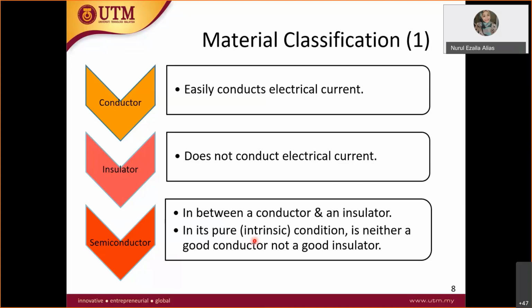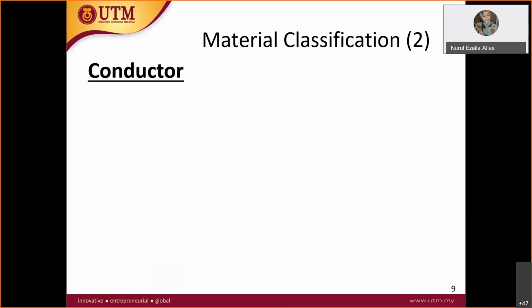A semiconductor is in between conductor and insulator. So it could become either a good conductor or an insulator by using a doping process. Later, I'll show you what the doping process is.